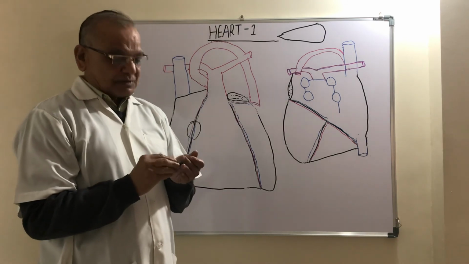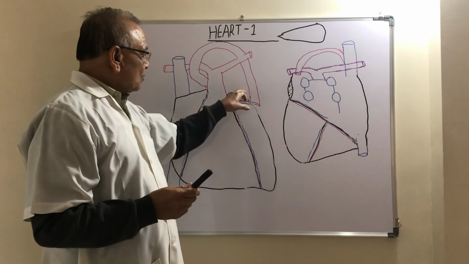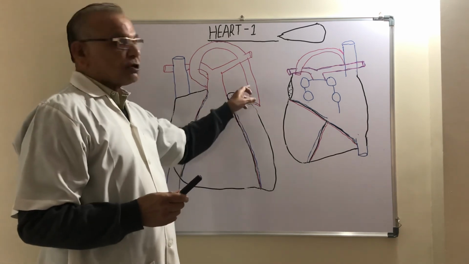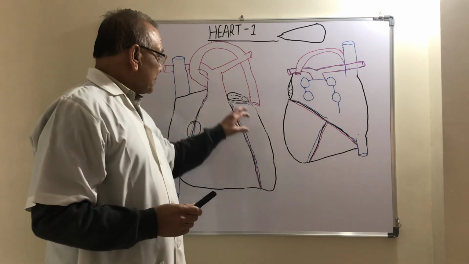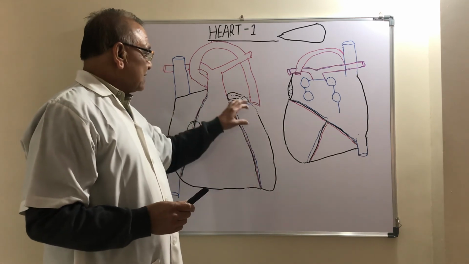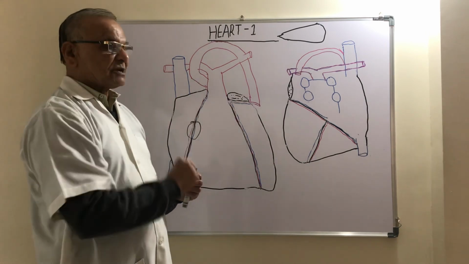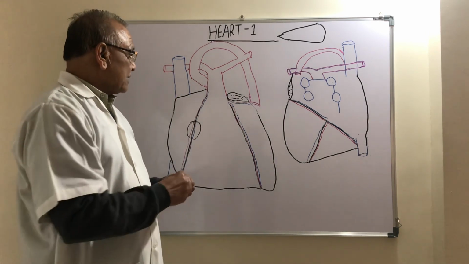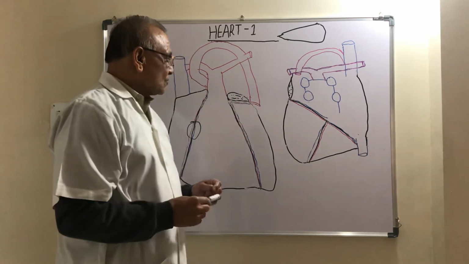The major part of the left surface is formed by the left ventricle. A small part is formed by the auricle of the left atrium. On the left surface, the atrium and the ventricle are separated by the left anterior coronary sulcus, which is traversed by the left coronary artery and the great cardiac vein.